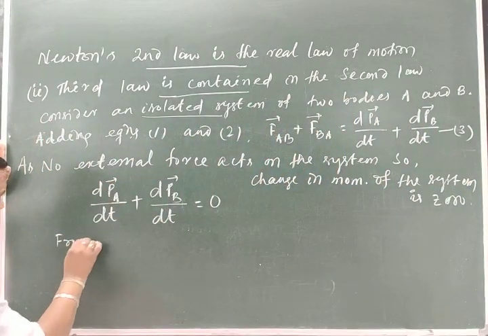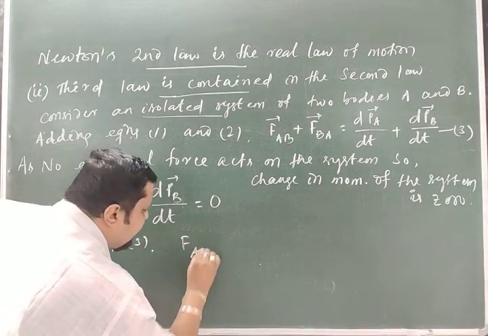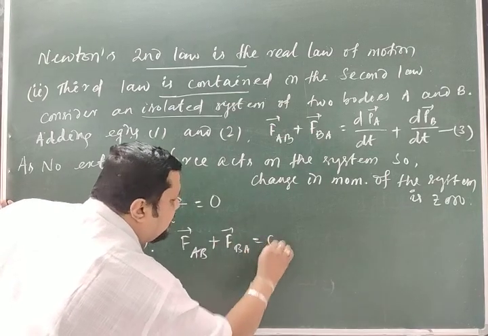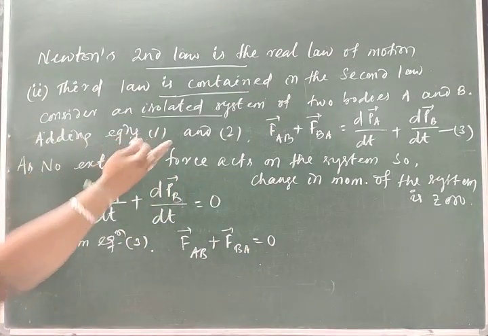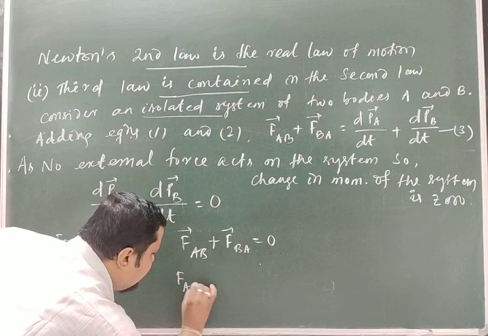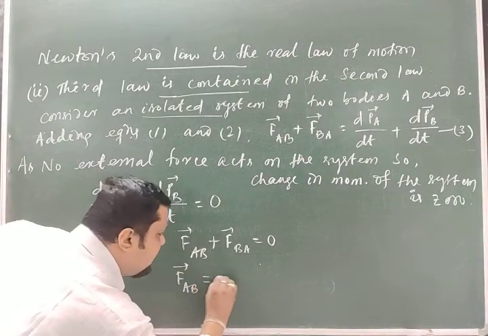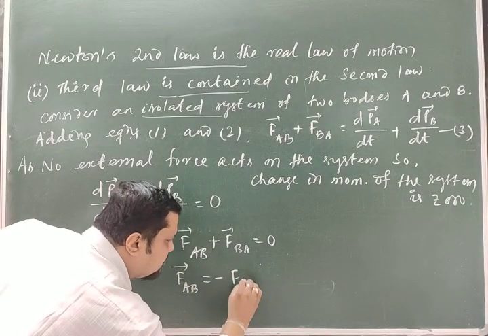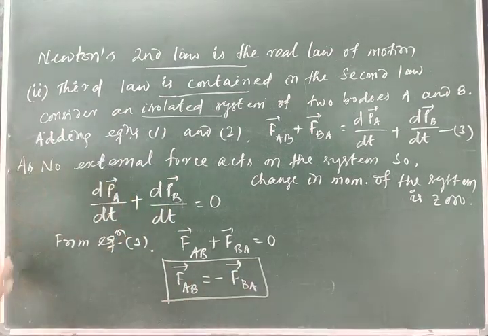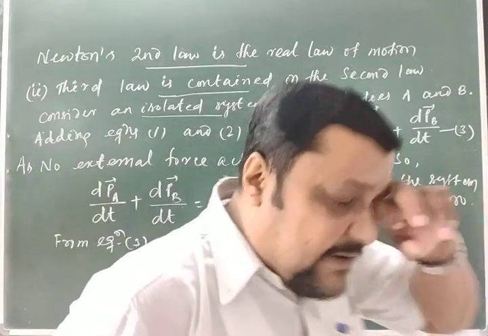from equation 3, FAB plus FBA is equal to 0, because RHS is 0, so LHS is 0. Or I can write FAB, the force on A by B, is equal to minus FBA, the force on B by A. That is Newton's third law, right?